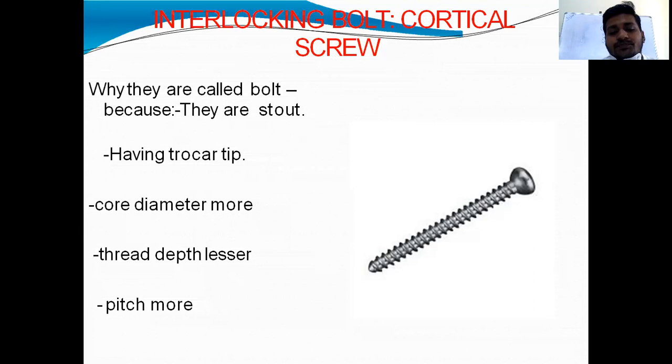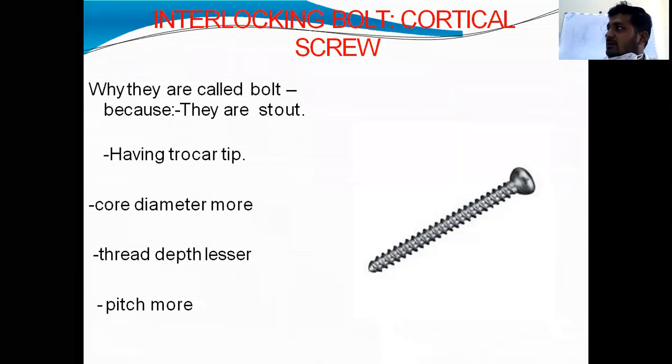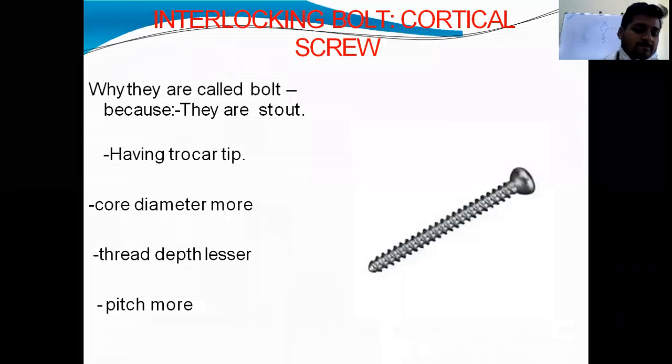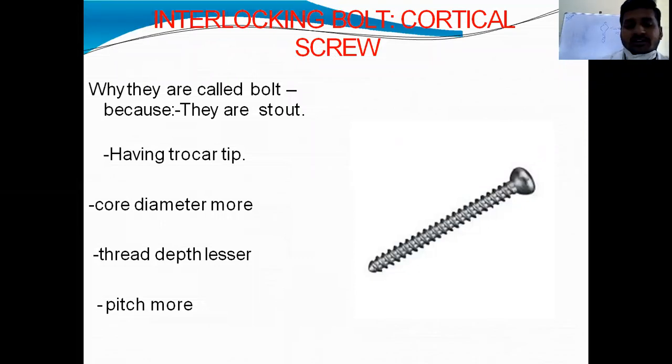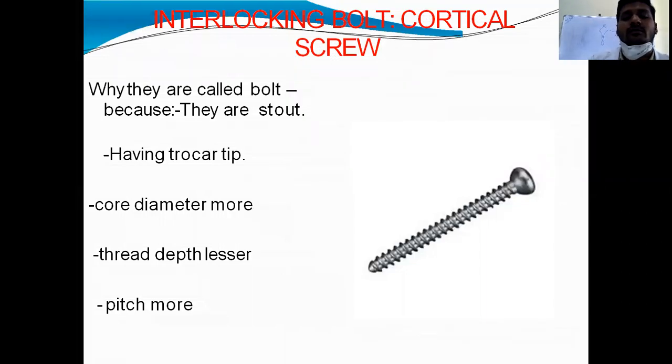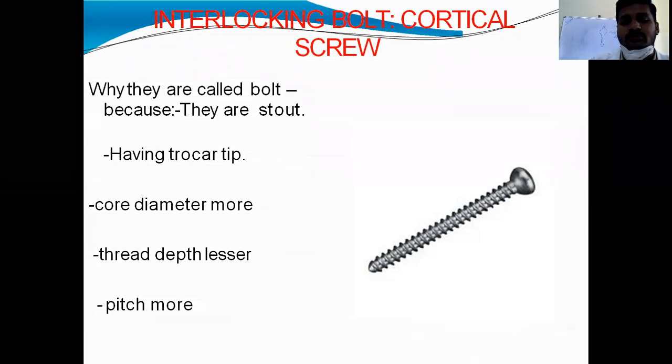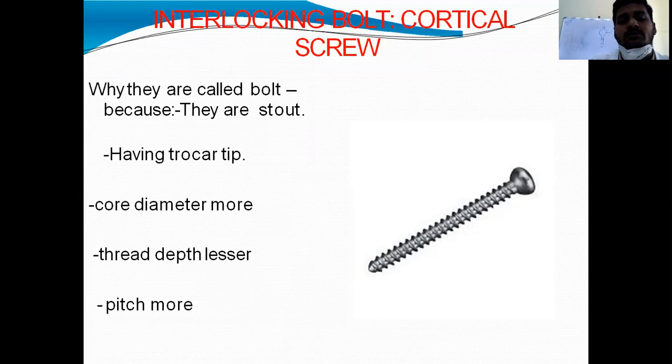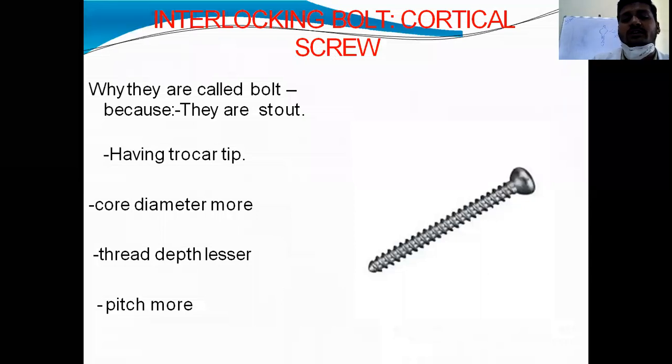Thread depth is more for cancellous screws, more than cortical, more than interlocking bolt.